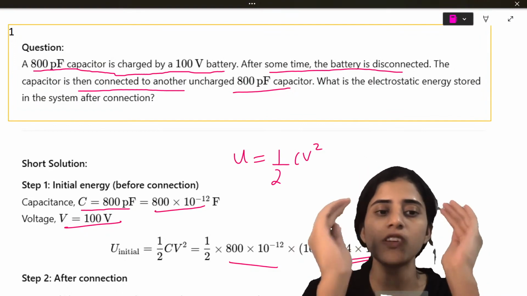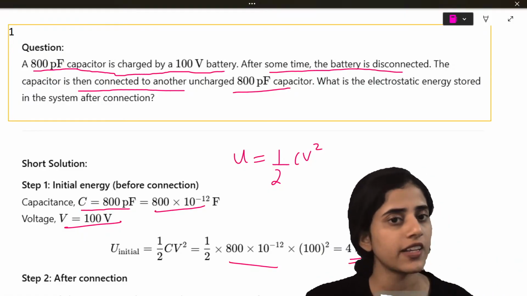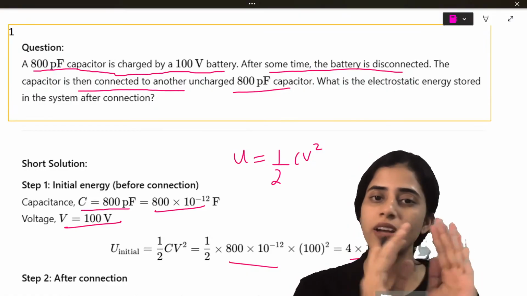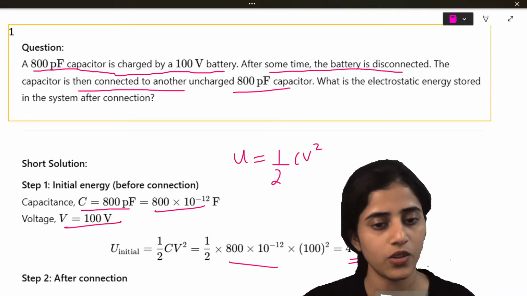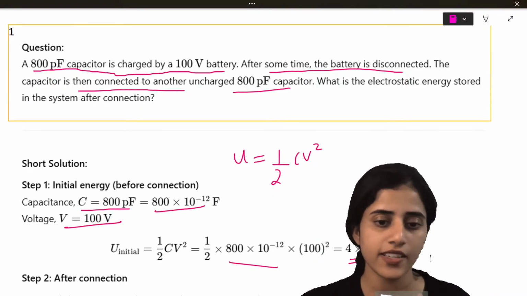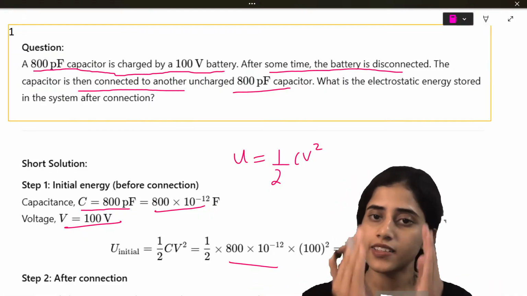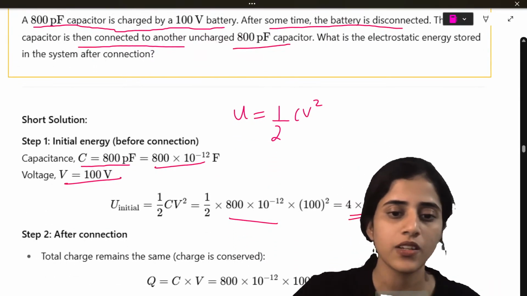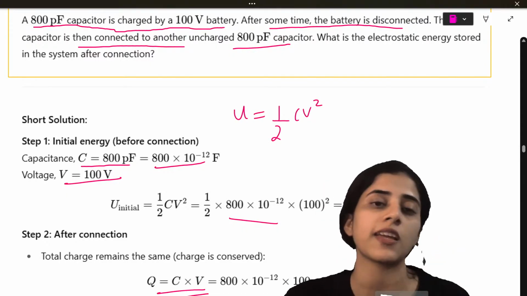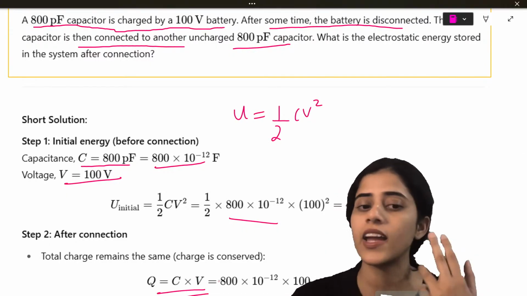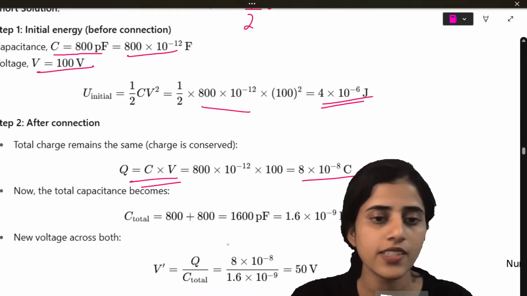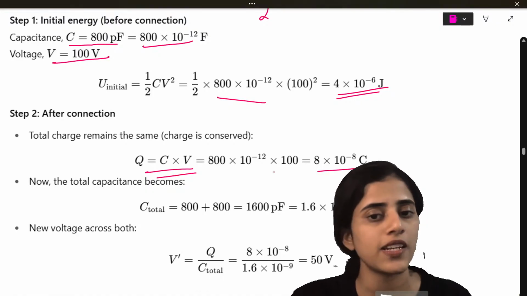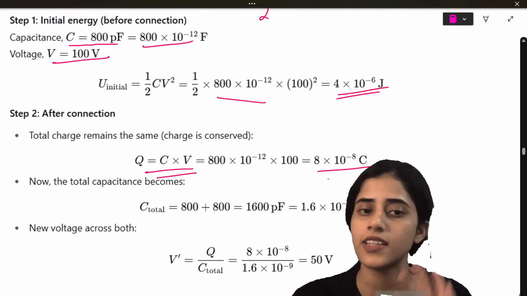So I have solved the first part. I have an 800 picofarad capacitor charged by a 100 volt battery, and I found out the energy of that. Now what happens after connection? The battery is disconnected. Even if the battery is disconnected, the charges will always be there on the capacitor. Let me find the charge on the capacitor. Since I have capacitance and voltage, I can find charge by multiplying these two: 800 into 10 raised to minus 12 into 100, which is 8 into 10 raised to minus 8 coulombs.